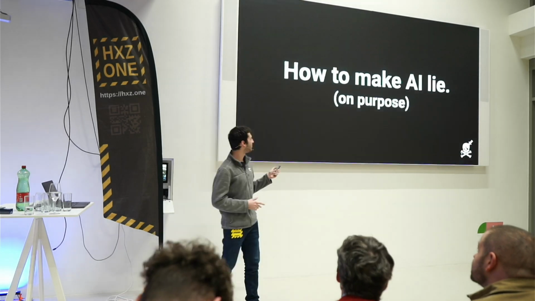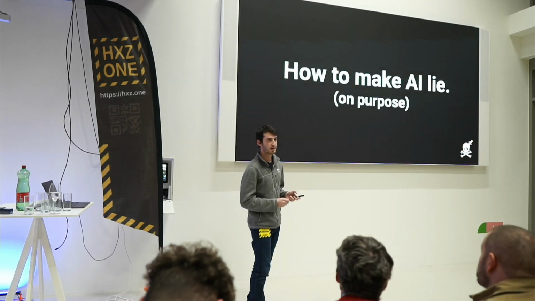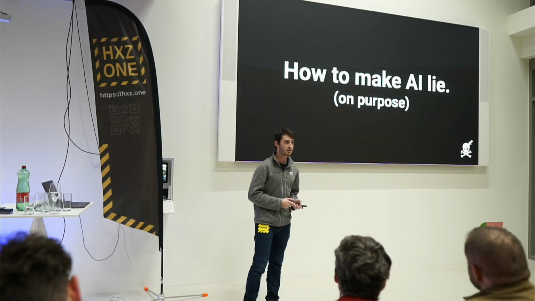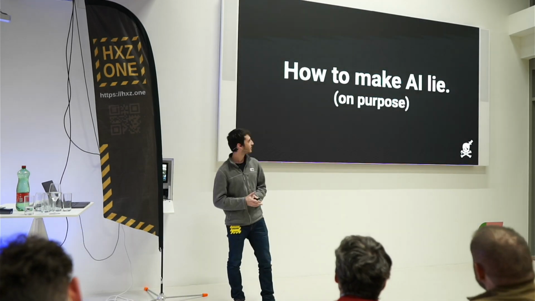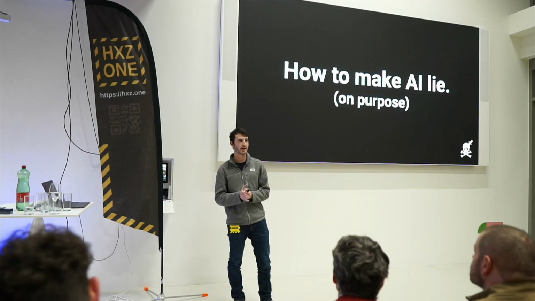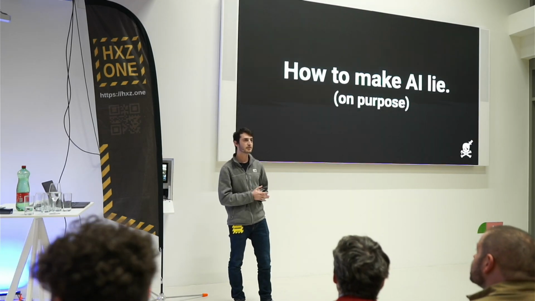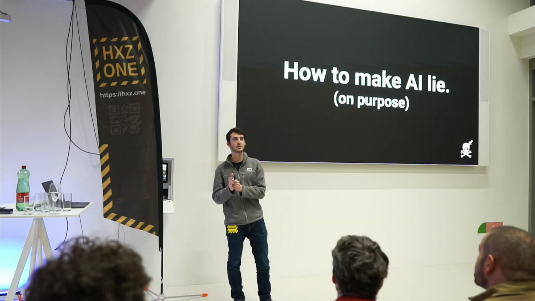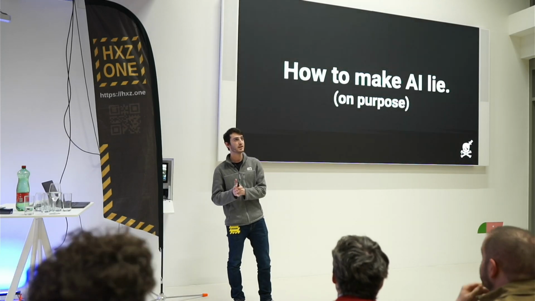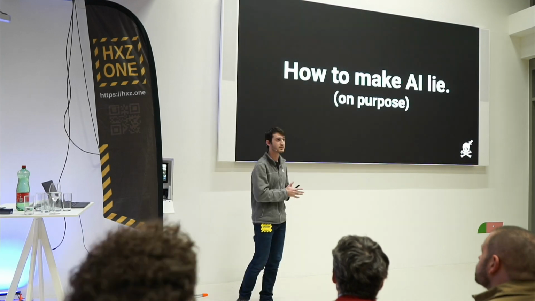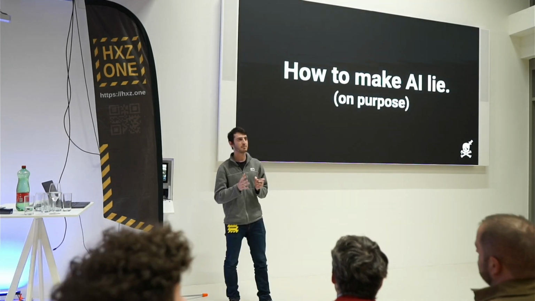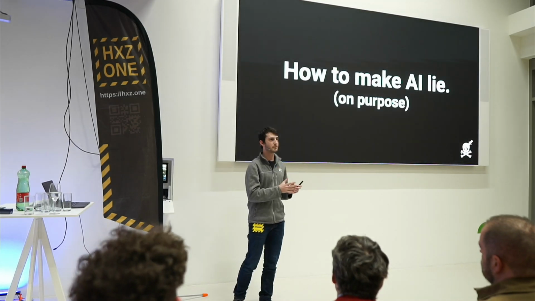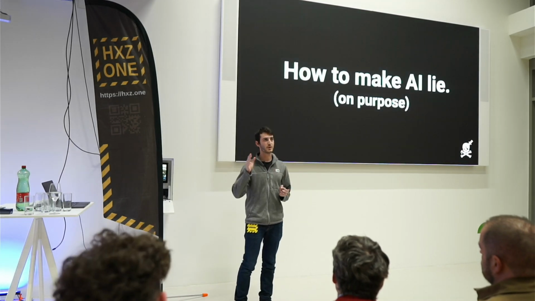Today, we're going to talk about how to make AI lie for you consistently and on purpose and to tremendous effect. What effect, you might ask? We're going to see how we can leverage AI over-reliance to trick people into clicking on phishing links. We're going to see how we can leverage AI over-reliance to manipulate people into making financial transactions to the wrong destinations. And basically, we'll see how we can make AI say whatever we want, whenever we want it to, to whoever we choose.